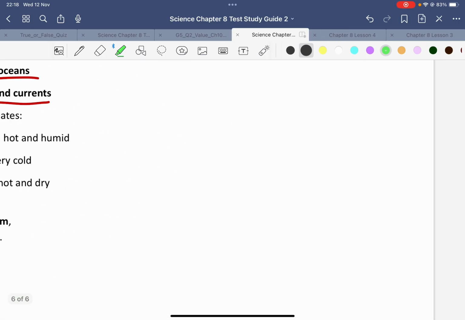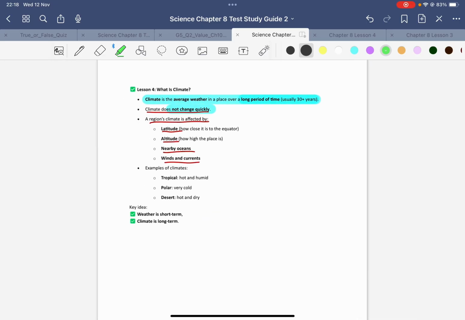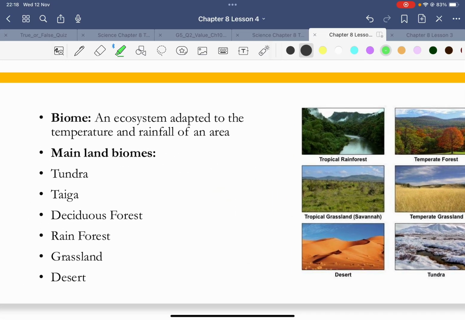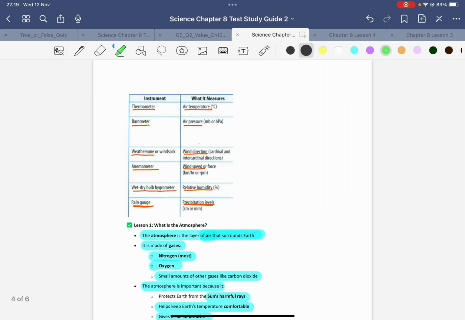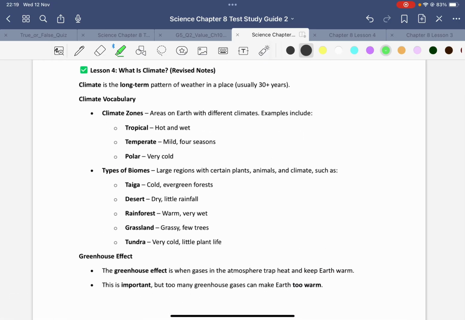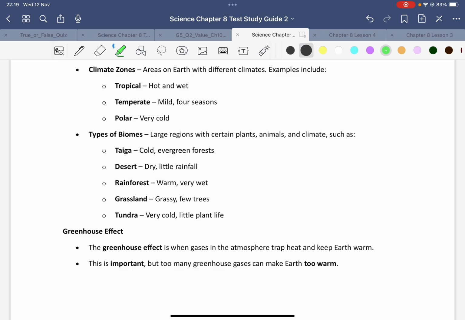So you have different types of biomes, right? So as you can see here, types of biome. You have taiga, which is cold, and you have evergreen forest, desert, which is dry and little rainfall, rainforest, warm and very wet, grassland, grassy and few trees, tundra, very cold and little plant life there.